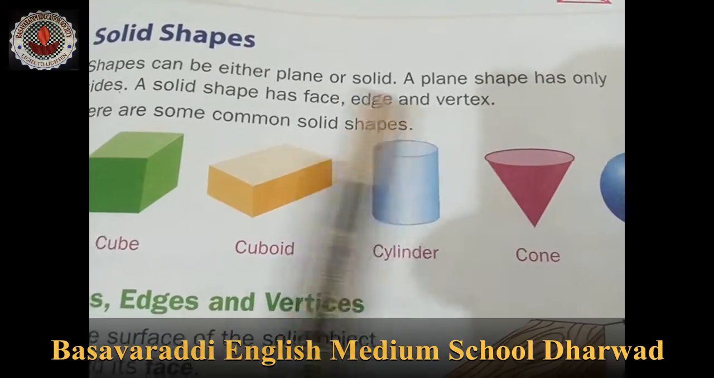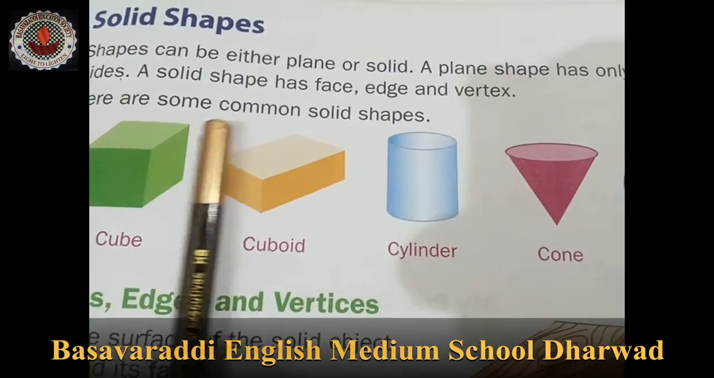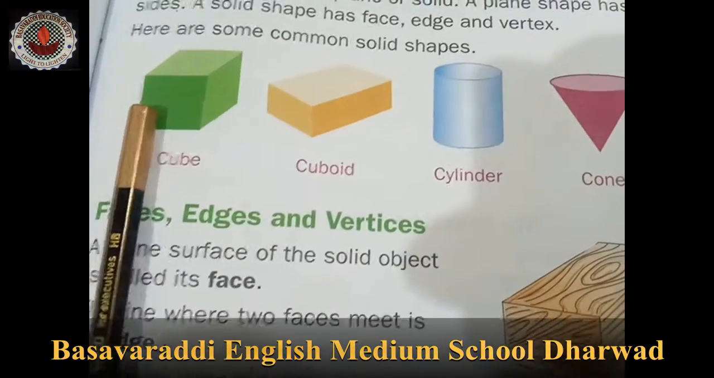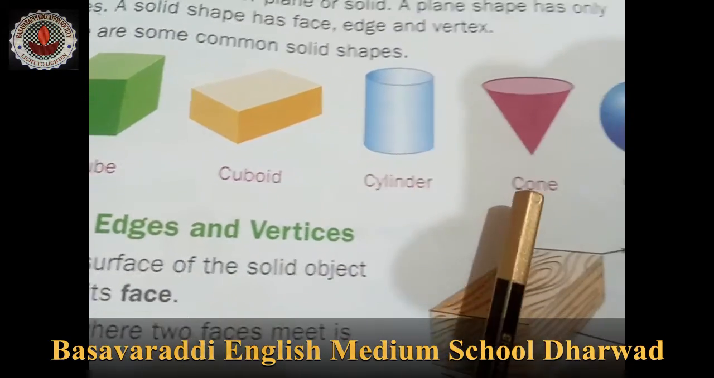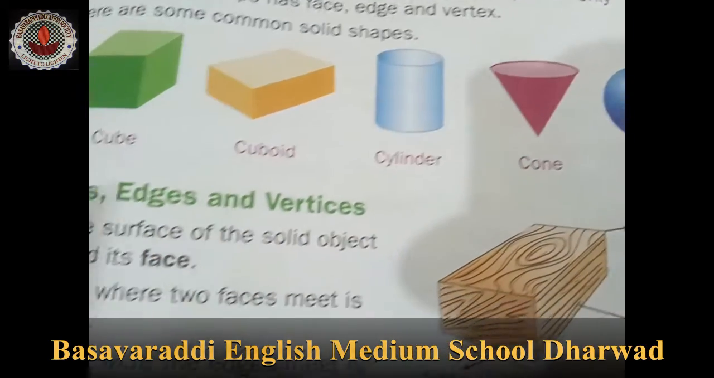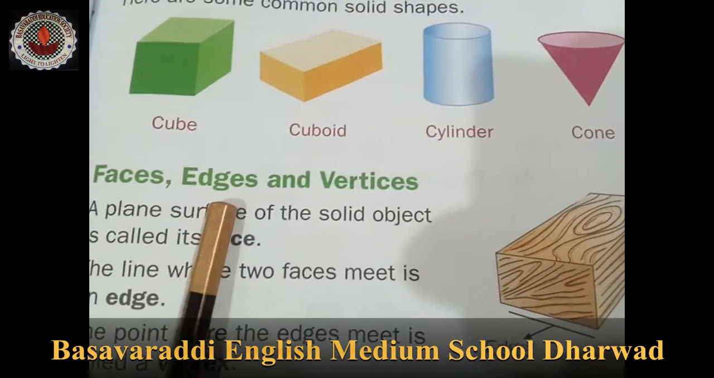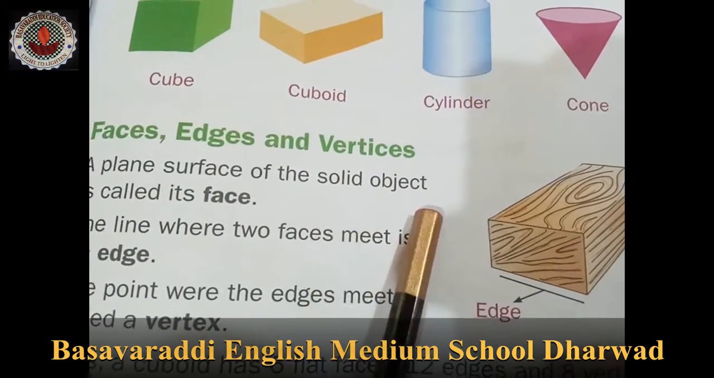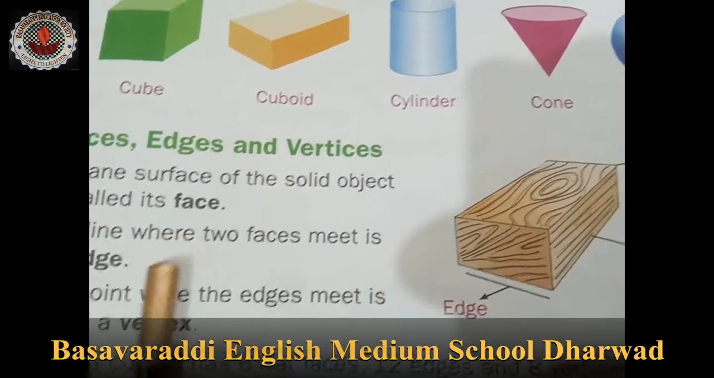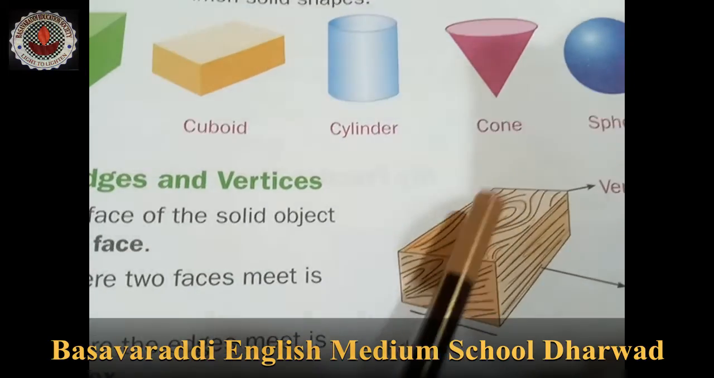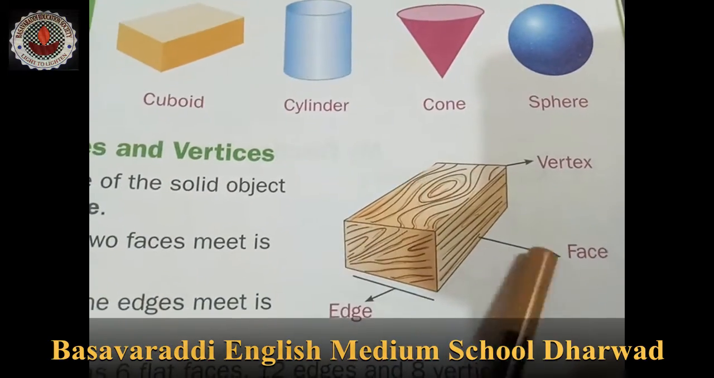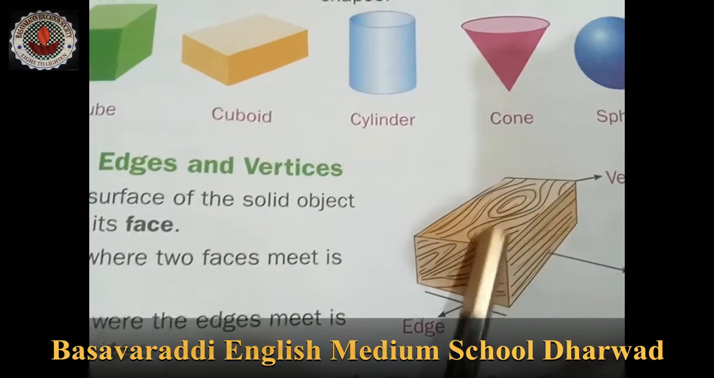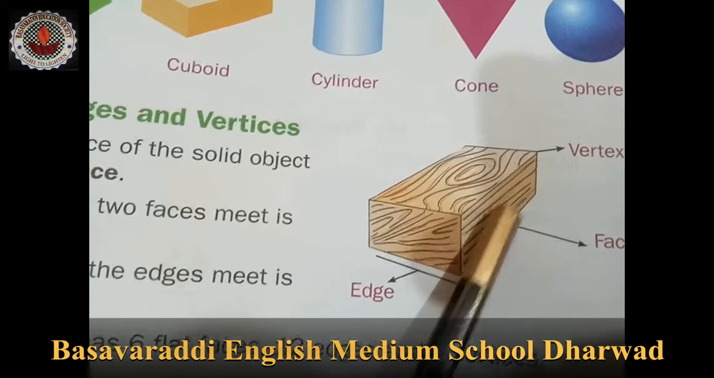Some common solid shapes are cube, cuboid, cylinder, cone, sphere. Now, face, edges and vertices. A plane surface of a solid object is called a face. See, this is one plane shape, one face. The plane surface is a face.